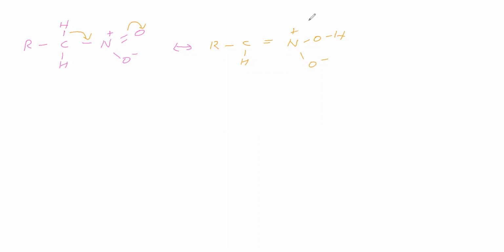So what happened is this bond is migrating. The oxygen becomes O minus, this O minus takes this H plus and becomes OH, and we got a double bond like this. The next step is hydrolysis in the presence of acid. So we will break one bond here.